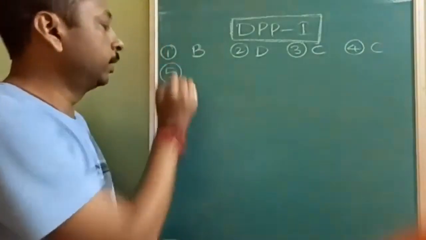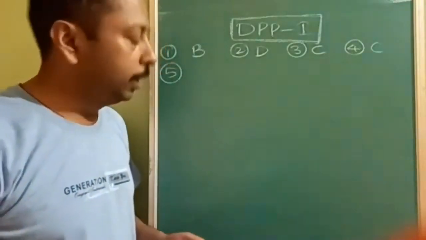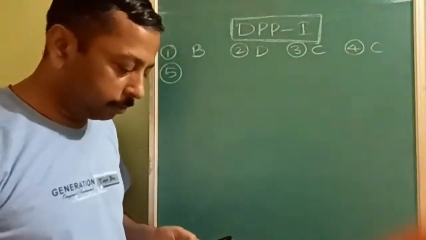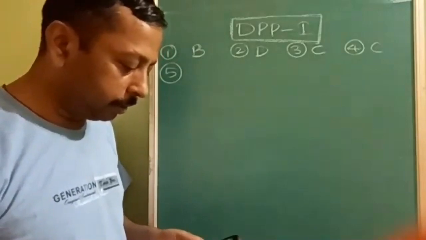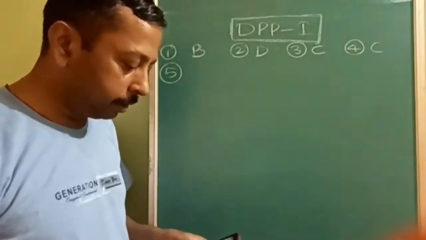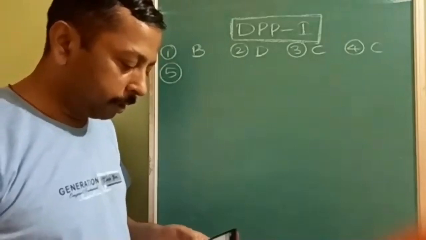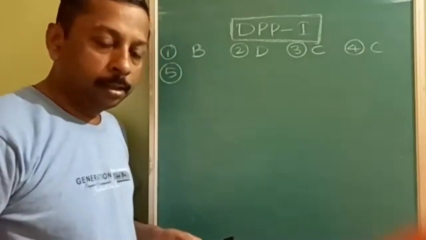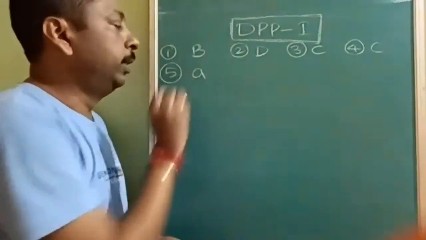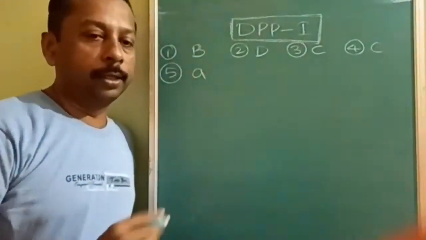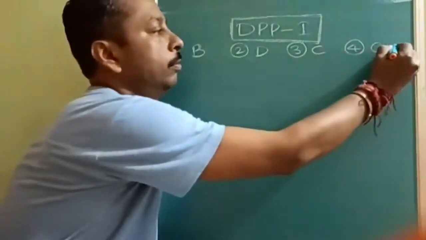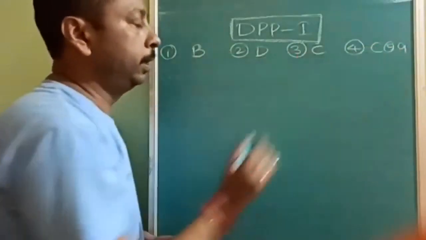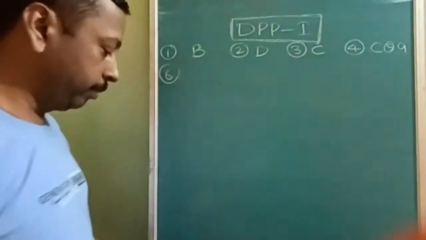Now let us see the next question of the daily practice problem. Fifth question. The minimum concentration of an electrolyte required to cause coagulation is called flocculation value, gold number, protective value, or none of these. Very good. Minimum value required for coagulation is called flocculation value. So fifth answer is A. So far B, D, C, C, A.